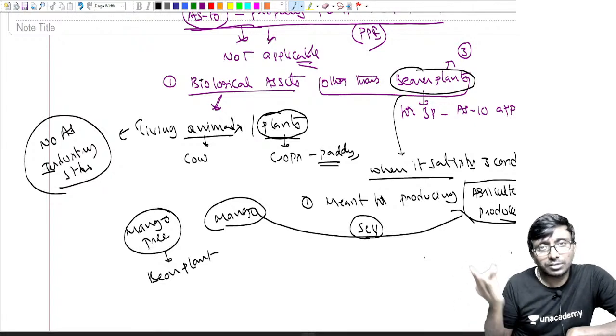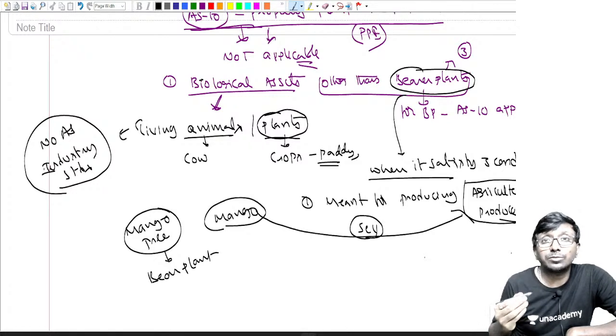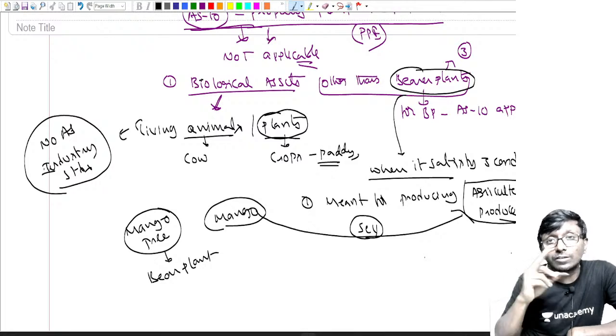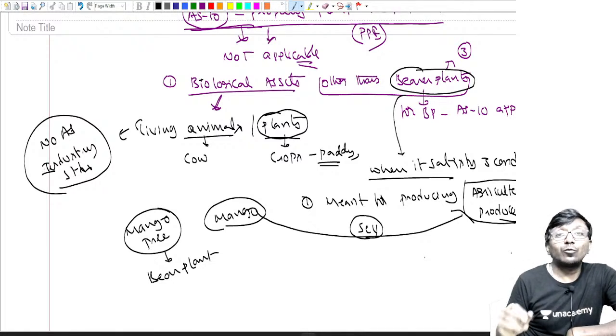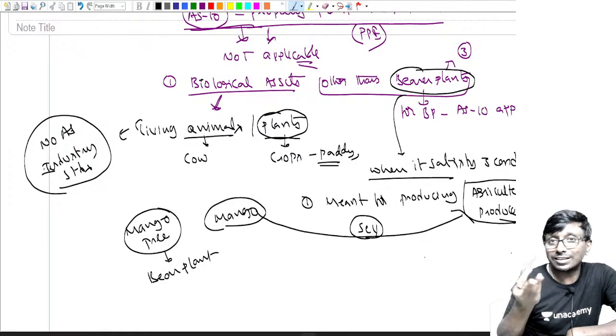Then what can I do? Cut it and sell it. But my objective is not to sell the tree as a tree. My objective is to get the fruit and sell the fruit. Correct. Now we'll sell the fruit. That is our objective. If something like that happens, then obviously what can I do with it?